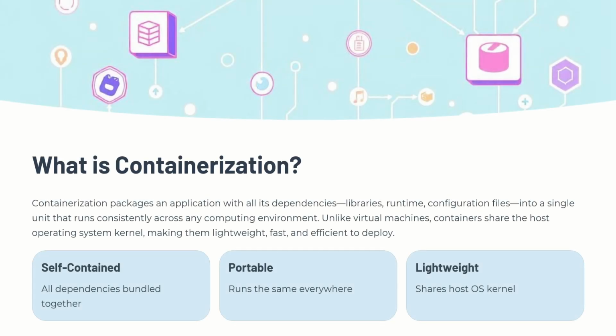Containerization means packaging an application along with all its libraries and dependencies so that it runs smoothly on any computing environment. Unlike virtual machines, containers don't need a separate operating system. They share the host's operating system kernel. This makes them lightweight, faster, and easier to deploy.